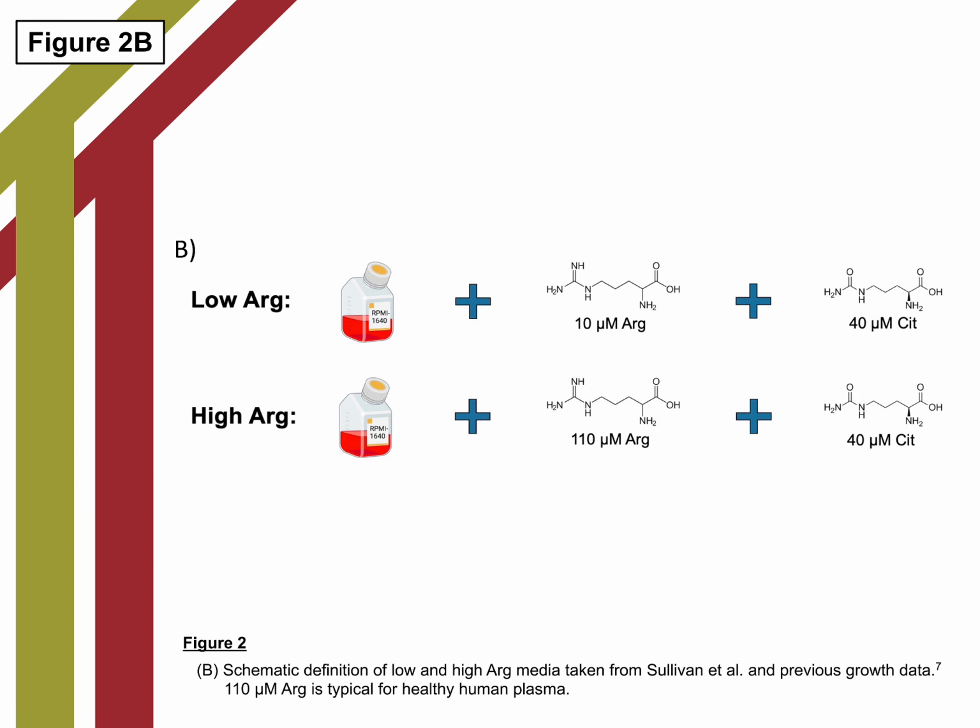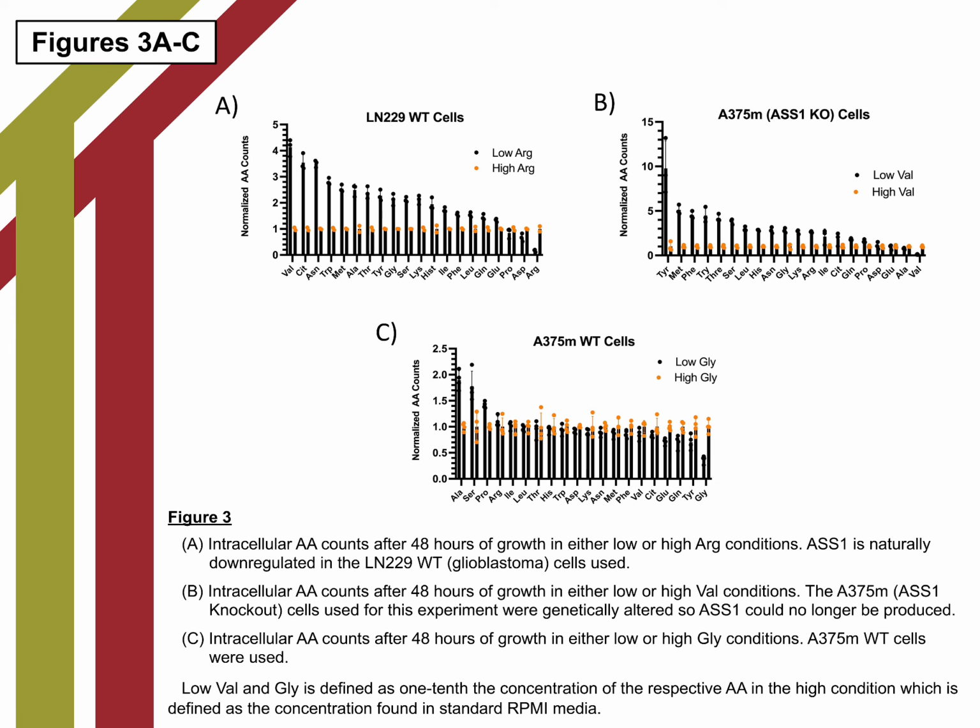as shown in Figure 2b. Interested as to whether this amino acid phenotype was unique to melanoma cell lines, we conducted a similar experiment that found that intracellular amino acids also accumulated in the LN229 glioblastoma cell line, which is also naturally deficient in ASS1, under low arginine conditions, as shown in Figure 3a. Additionally, further experiments showed that the effect was not unique to arginine, but also occurred when cells were grown in media depleted of valine, another amino acid the cells cannot synthesize on their own, as seen in Figure 3b.